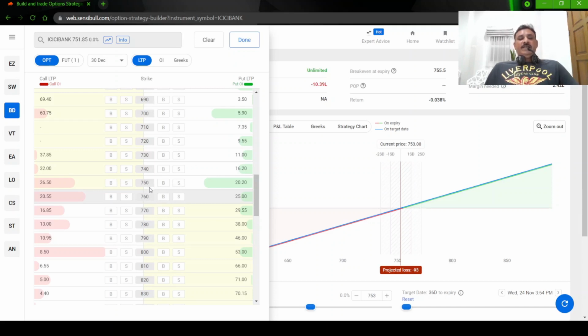Let's say the ATM will have a good open interest. Let us not sell the ATM. We have to go OTM. On the put side, your maximum open interest. This is 30th of December, right? Means we still have one full month left.